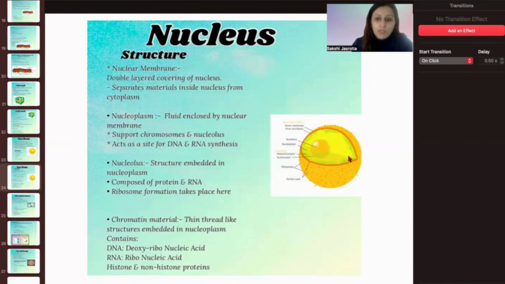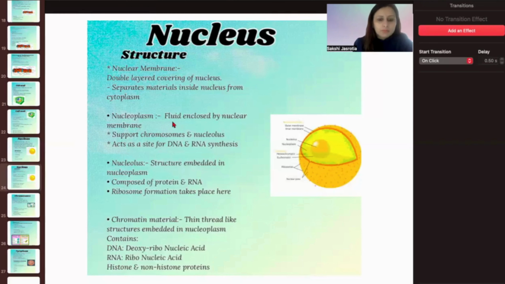अब उसको इस सारे सेल के अंदर जो अदर ऑर्गेनेल्स हैं उनसे सेपरेट रखने का काम कौन करता है? ये न्यूक्लियर मेम्ब्रेन. कि जो न्यूक्लियस के अंदर जो सामान है, it should stay confined within the layers. So that is why the nuclear membrane is present, and it separates the material inside from the external environment, that is the cytoplasm.